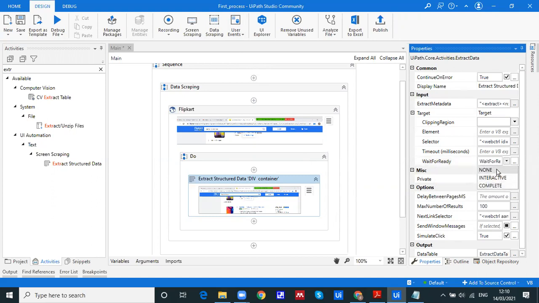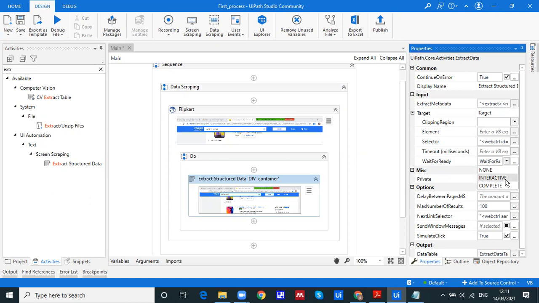None means nothing we need to do. Complete is nothing but it will wait for complete loading of the HTML page, and interactive is nothing but it will wait for that particular amount of time. It means if the targeted element appears, then it extracts and goes ahead. It will not wait for complete loading. So based on the scenario, based on the requirement, we will choose none, interactive or complete.